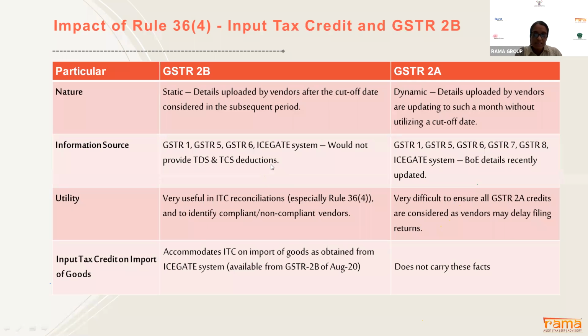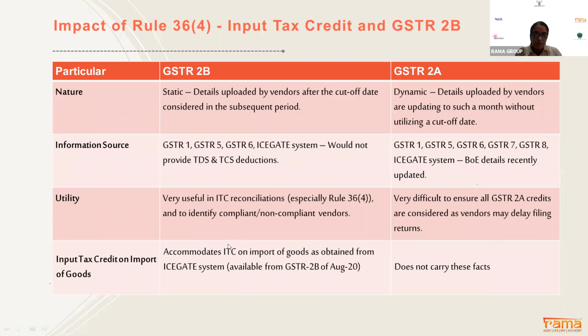A utility is available for ITC reconciliation. An Excel-based utility is available on the portal which you can download, and you can also verify your ITC. With GSTR 2A, it will be difficult if you have downloaded for a particular month to verify this. You have to start from the beginning when you want to do the reconciliation. At the click of a button, 2B will get generated, but for 2A it will take 20 minutes per GSTN to download a small number of transactions.